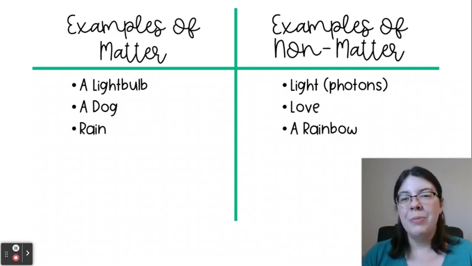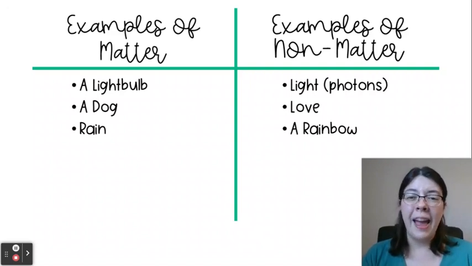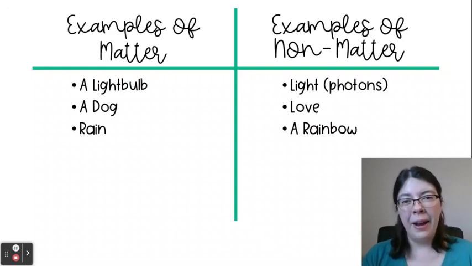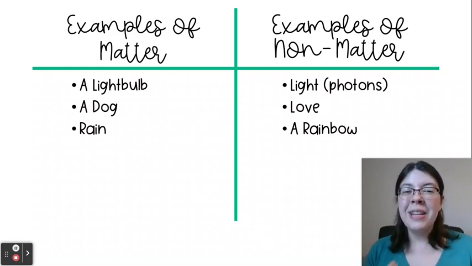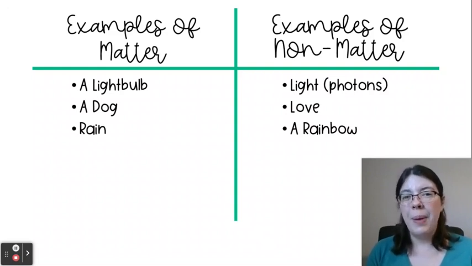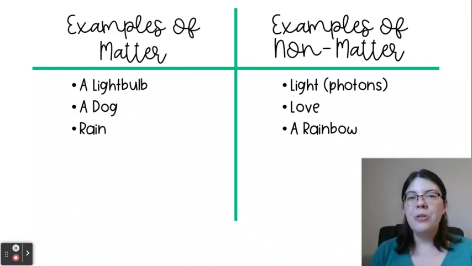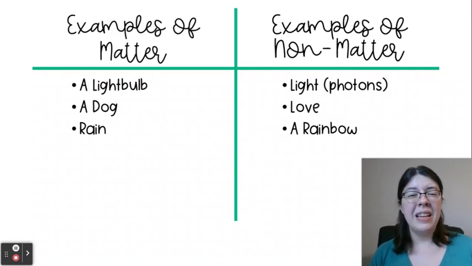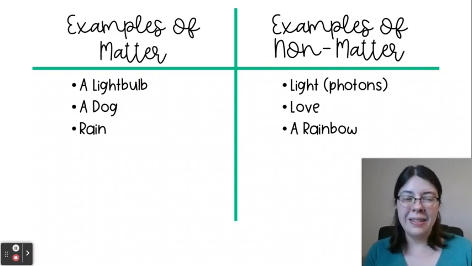And then some more examples, rain or water. These are things that have volume and they have mass associated with it. But a rainbow is not matter because if we think about it, you can never touch a rainbow. It is just how the light bends as it passes through raindrops that creates that split or that prism of color light that we see. So there's no actual mass to it. We can't touch or hold the rainbow, so it is not matter.